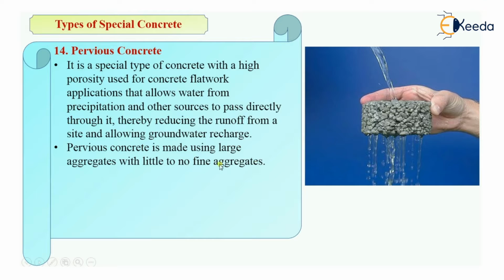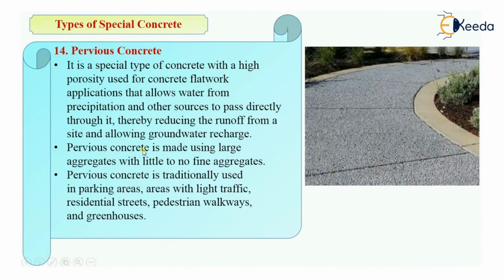As the name says, it is a pervious concrete, and pervious concrete is generally used for parking areas, areas with light traffic, then for the residential streets, pedestrian walkways and greenhouses. So the concept of pervious concrete is very simple. It is nothing but a type of special concrete which will have high porosity. Therefore this concrete will have high porosity and that will be used for various applications. For flat work applications, as I told you, that is parking areas, light traffic areas, residential streets, walkways, and that will allow the water from precipitation, that is from rainfall and other sources, to pass through it and it will reduce the runoff and it will increase the groundwater table.